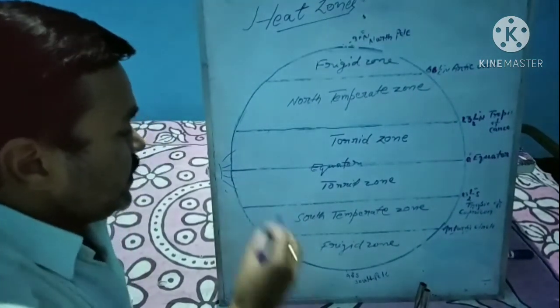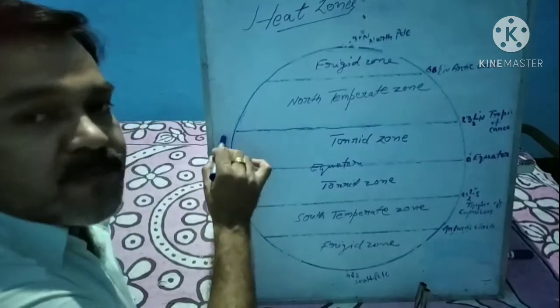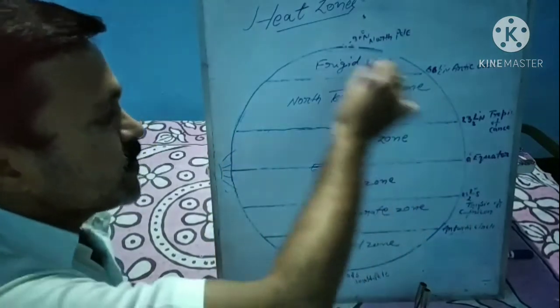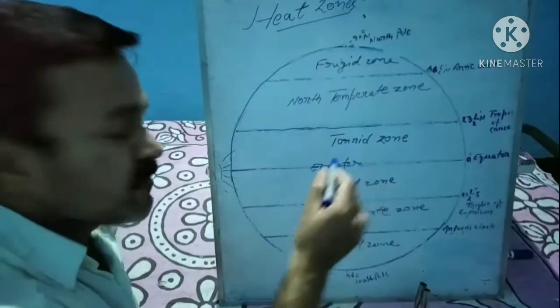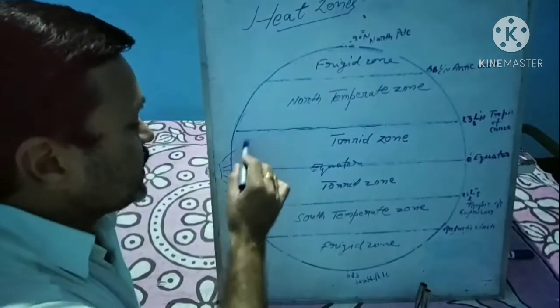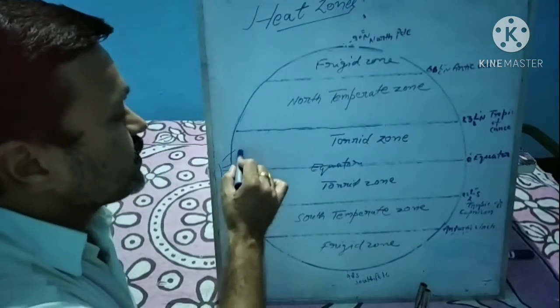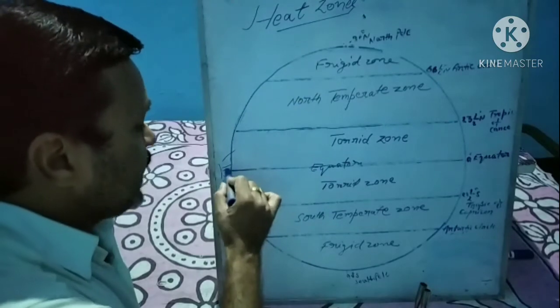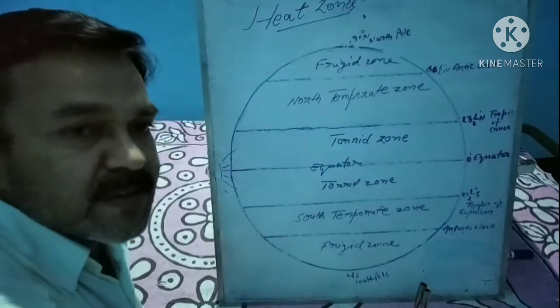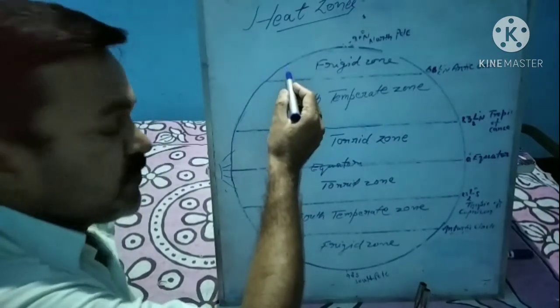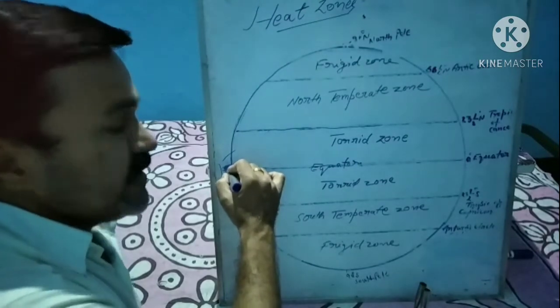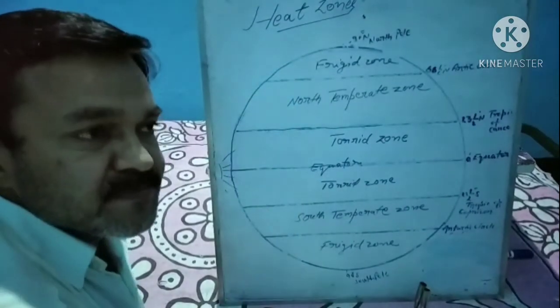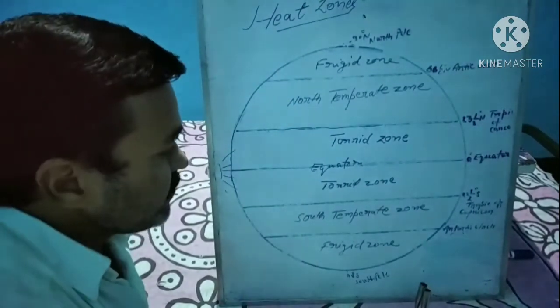But due to the apparent movement of the sun and rotation of the earth, the sunlight decreases from the equator towards the northern pole sides and towards the southern pole sides. In both hemispheres, the light of the sun decreases. It is clear?